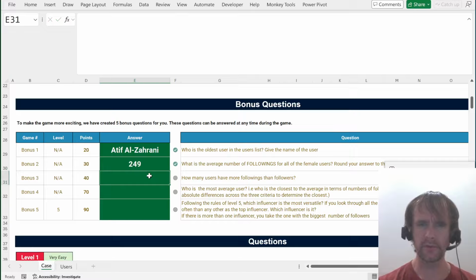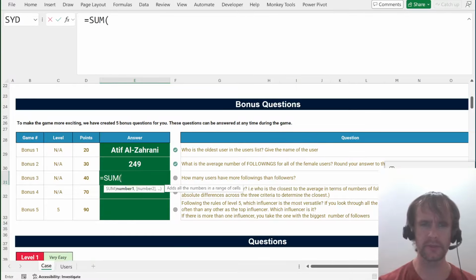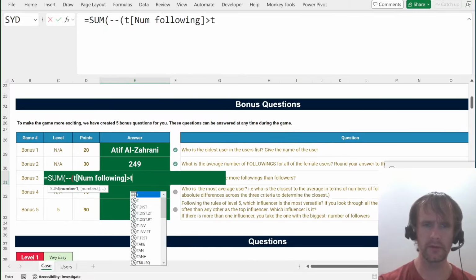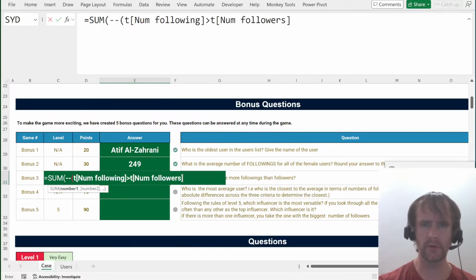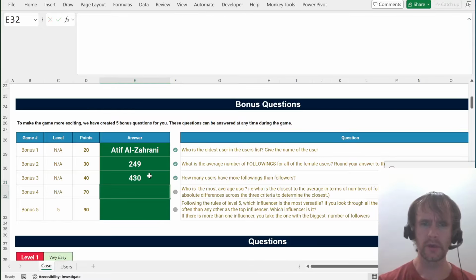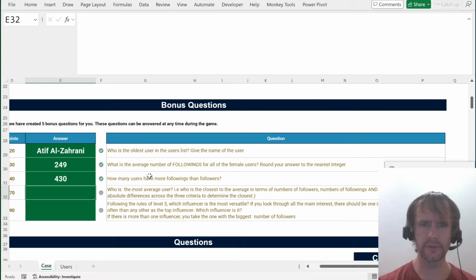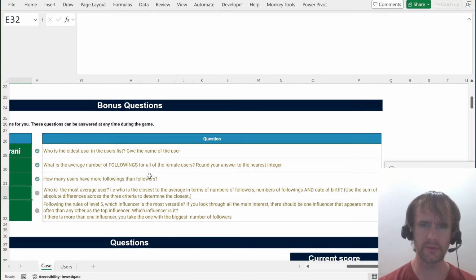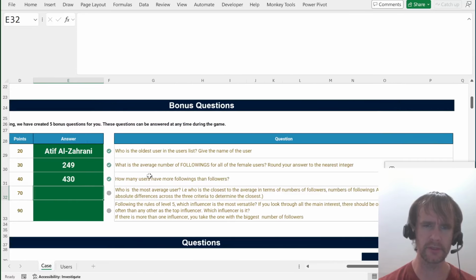How many users have more followings than followers? Sum minus T num following greater than T num followers. Who is the most average user, the closest to the average in terms of number of followers, number of followings, and date of birth? Use the sum of absolute differences across the three criteria.